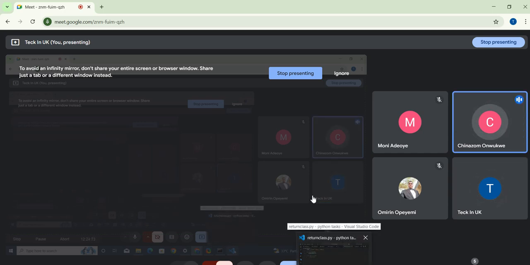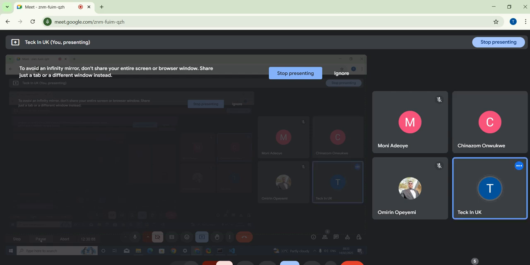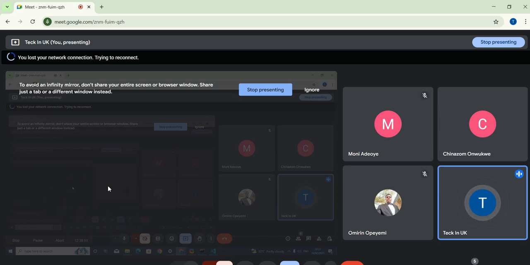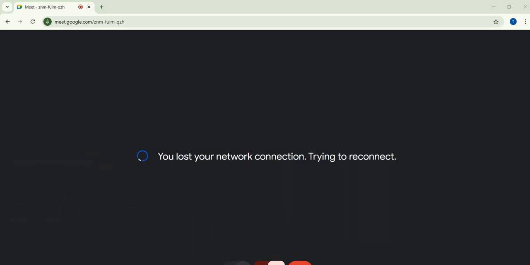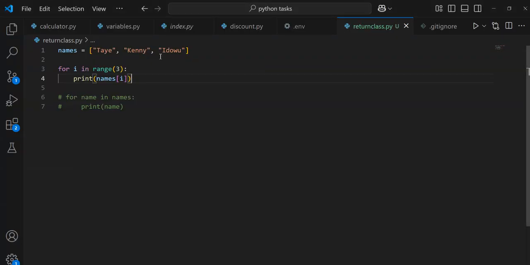We lost you. Yes, I can hear you now. Okay. You said if you have a range that is what? A large range, and maybe you don't have the total range. How do you represent that? Maybe you have names of people, a very long list that you don't even know where it's ending. So how do you go about it?